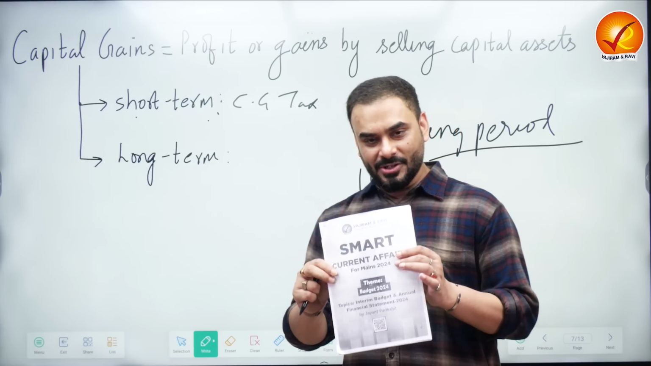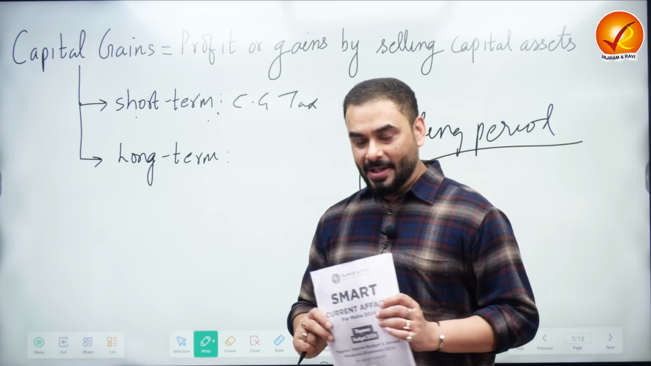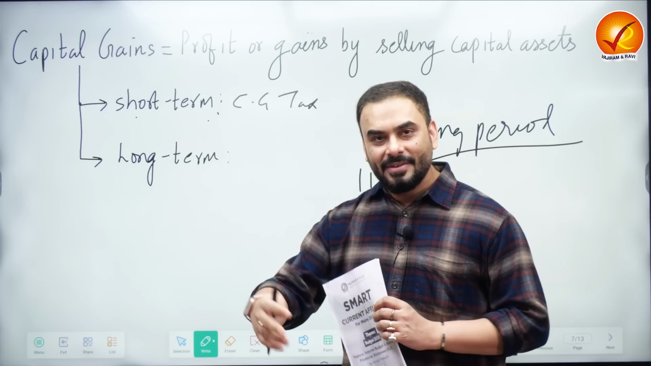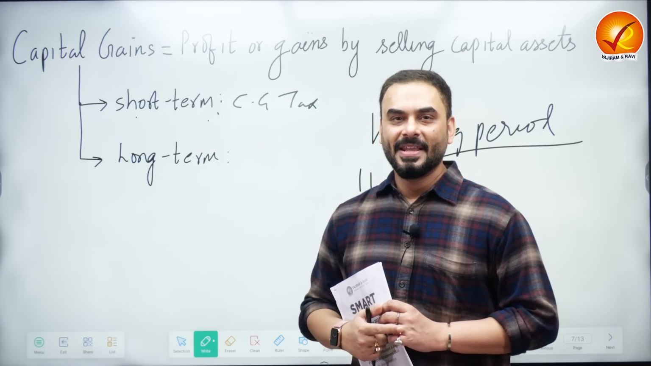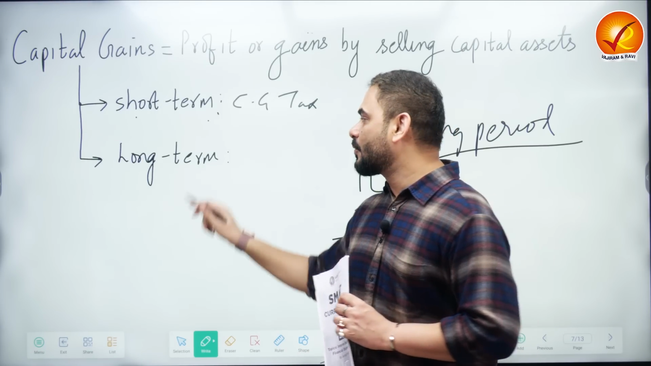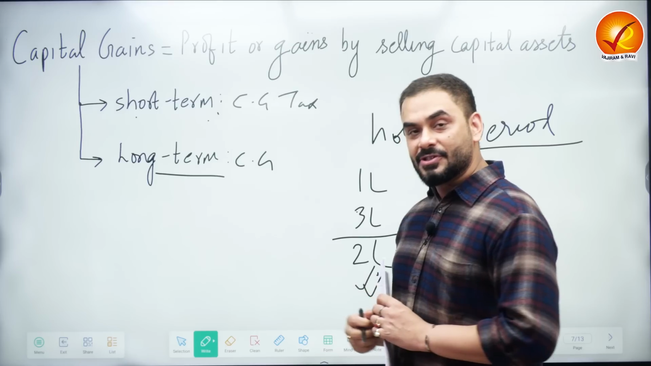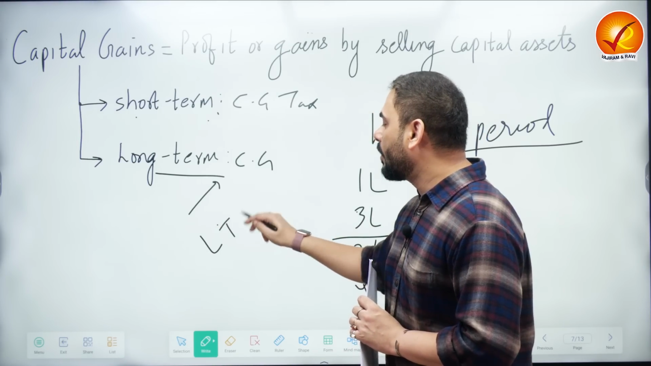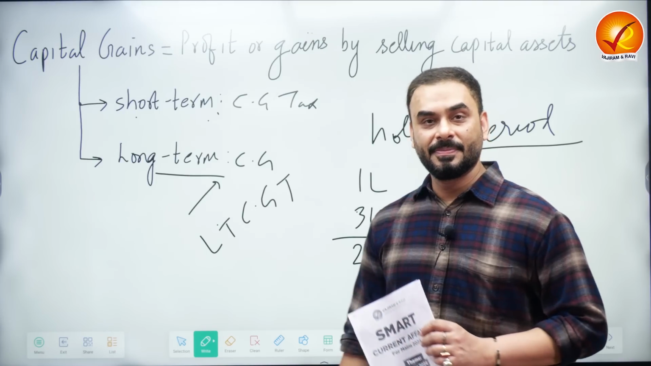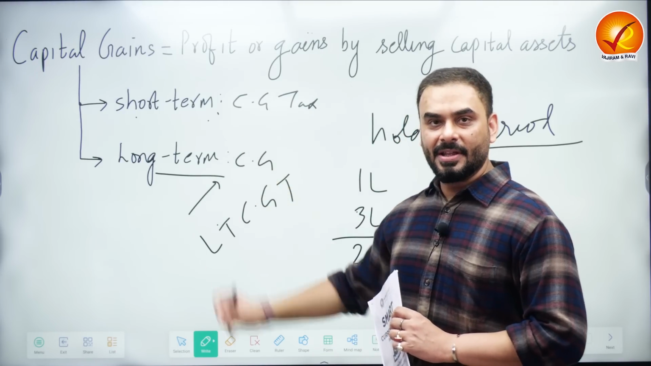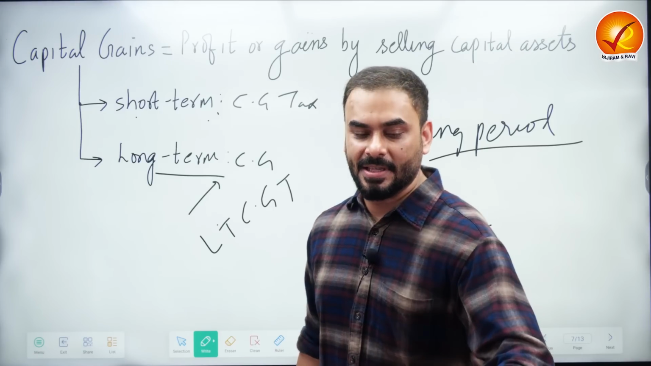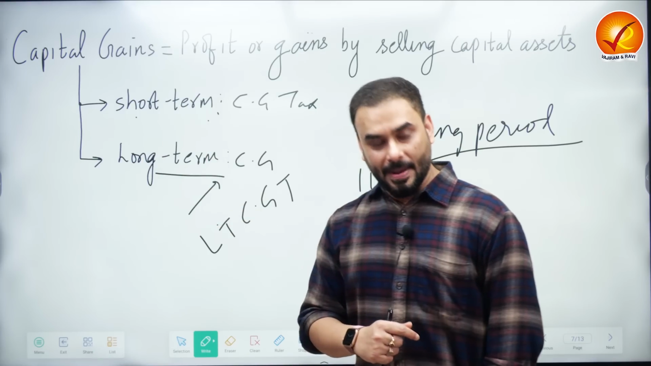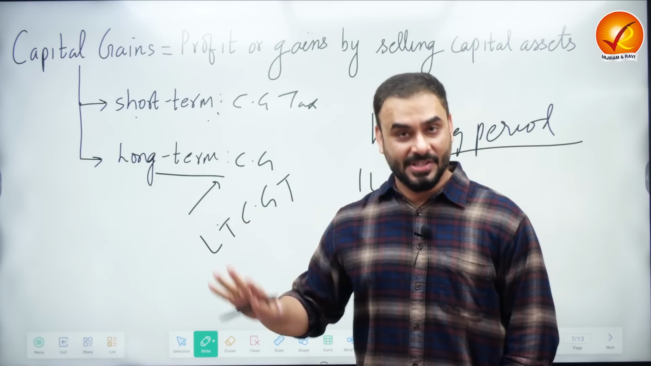But suppose I bought the share of Tata's today. Now I am selling this share after 12 months, let's say after 1.5 years or 2 years. The gain that I will make is called long-term capital gains, and the tax imposed over it will be called long-term capital gains tax. This is the first thing that is important for UPSC, which means we have understood one thing: what is the definition of capital gains? We have seen various types of assets.